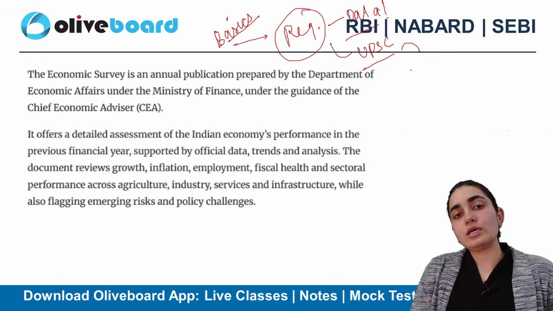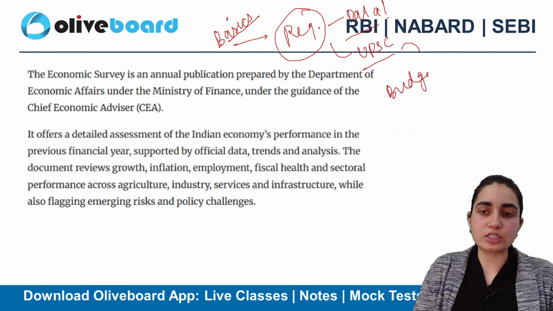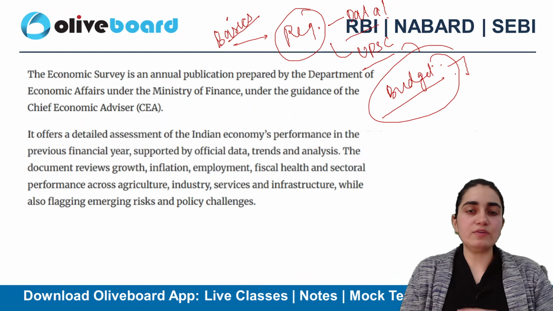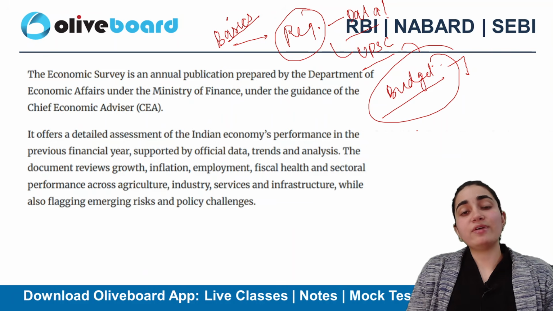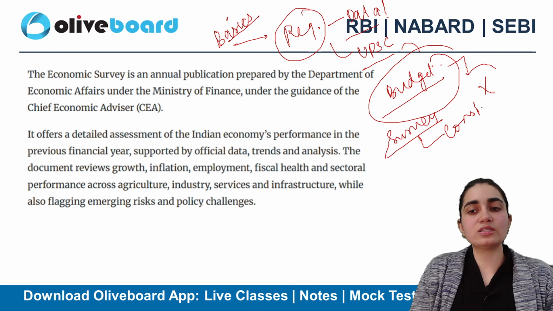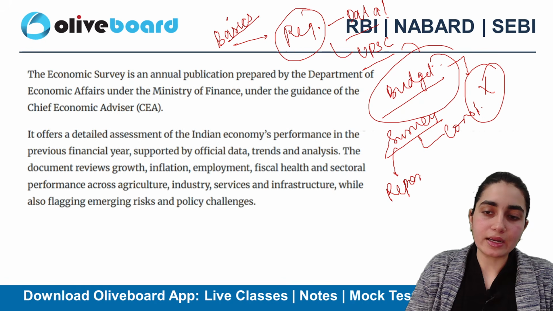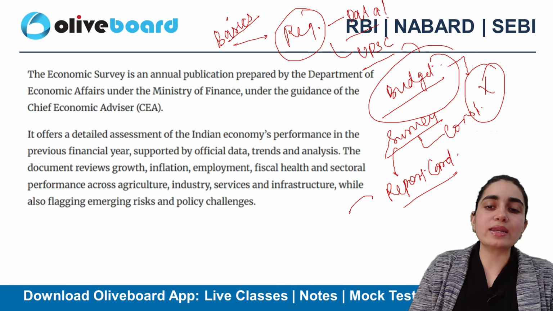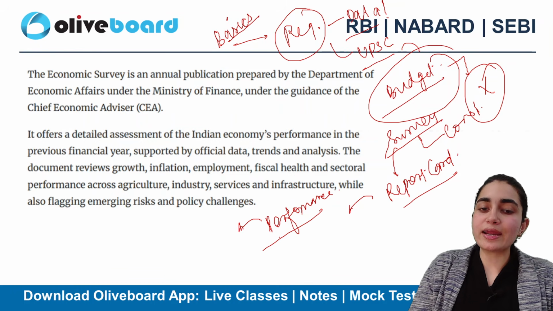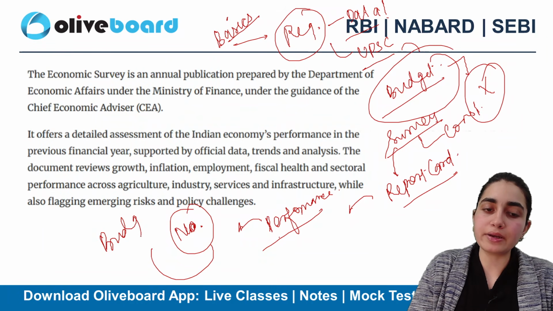Okay, all right. So the first question that arises here, for example, we call the budget an annual statement, right? We see its presence, we see its legal presence as well. When I talk about the survey, is it specifically mentioned in the Constitution, right? Is it mentioned somewhere? No, the answer is clearly no. It actually acts as a report card only, where we try to analyze the performance of various sectors, right? We try to analyze numbers only, and on the basis of these numbers, budget allocation will be done next year, right?